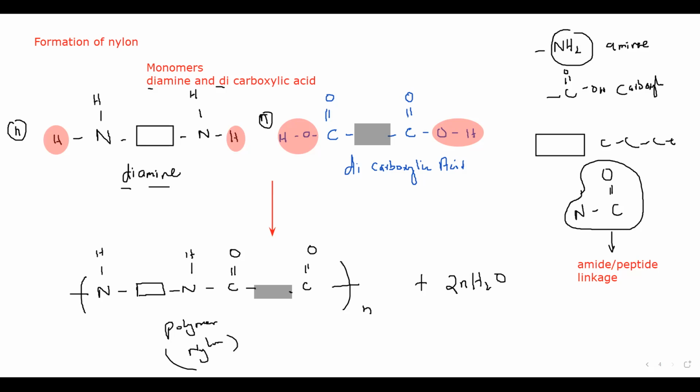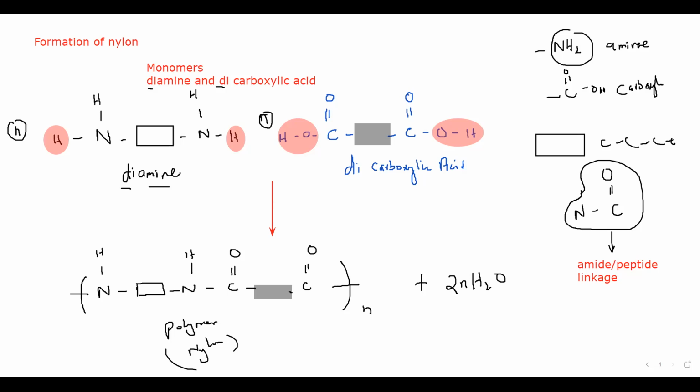The formation of nylon. The difference between the shaded and the unshaded box represents the difference between the carbon atoms.